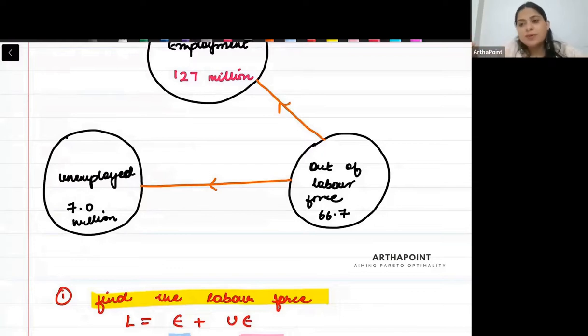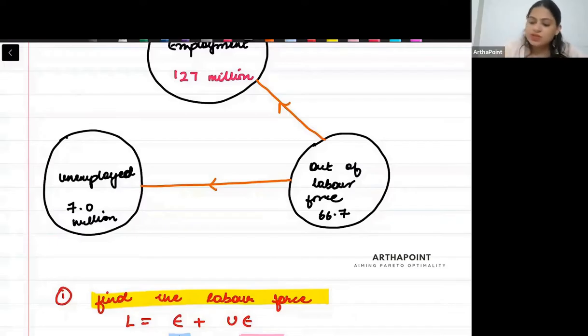For example, any person who left a job because he thought that I want to take a break. Now he wants to again look for a job. So any person who's looking out for a job is becoming part of the labor force. He may or may not get a job. If he gets a job, he becomes employed. If he doesn't get a job, he becomes unemployed. But nevertheless, he's looking out for a job.